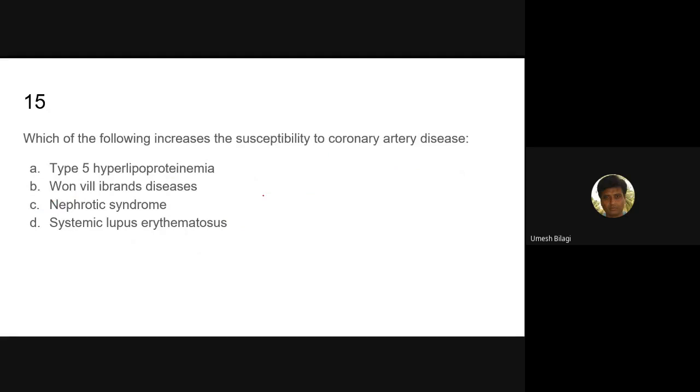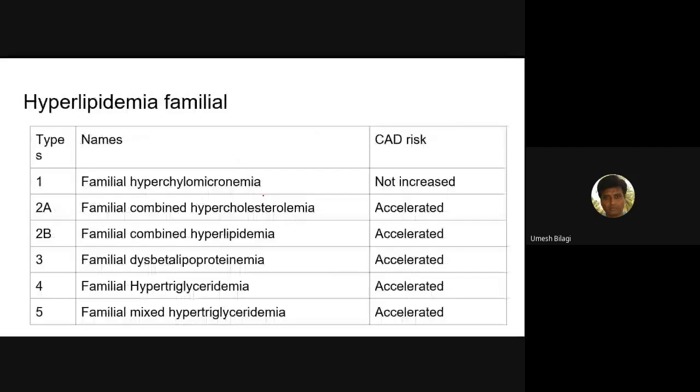This is the table. In familial hyperchylomicronemia it is not increased, so this is wrong. Change it in your slides; somehow I have mistyped it here. Other things are all increased.